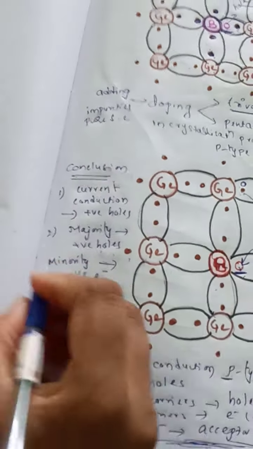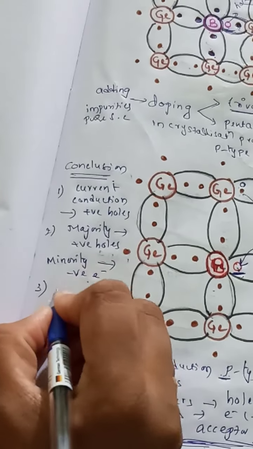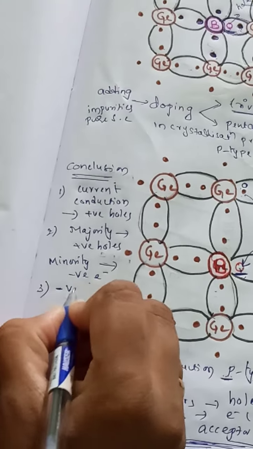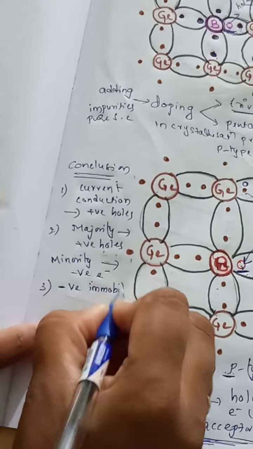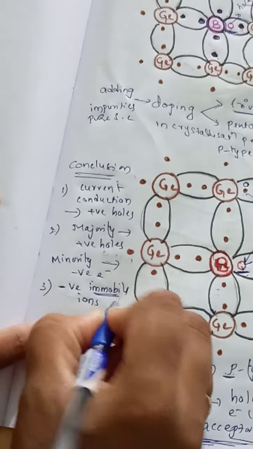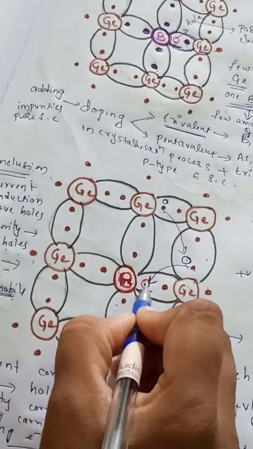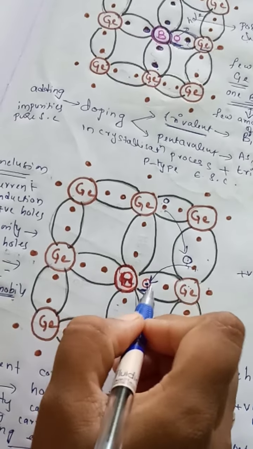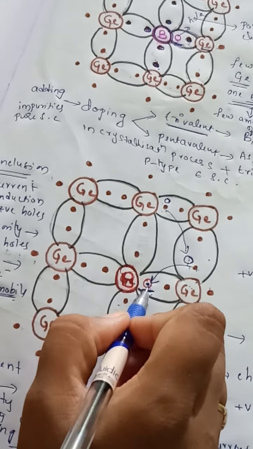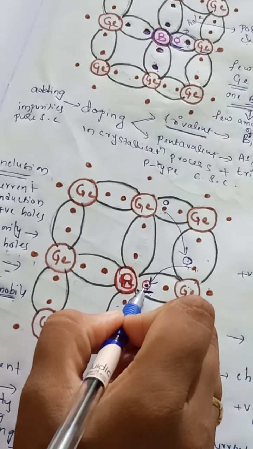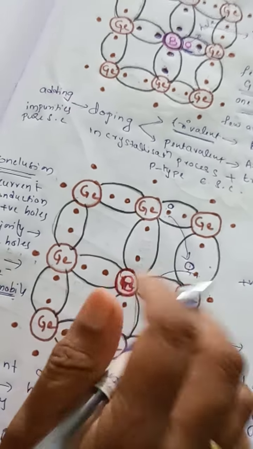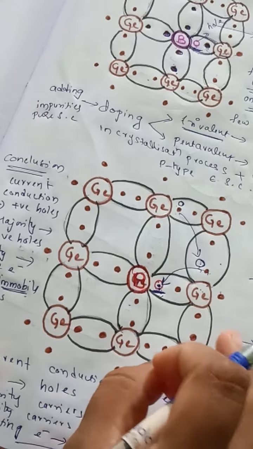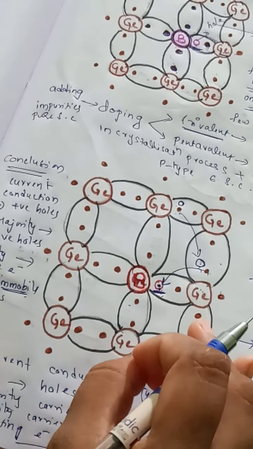Accepting means negative, so we have negative immobile ions. Why did I use the word immobile? When an electron jumps into the hole, positive and negative recombination makes it neutral, so it loses the charge and becomes immobile. So in a p-type semiconductor we have majority carriers as holes, minority carriers as electrons, and acceptor negative immobile ions.